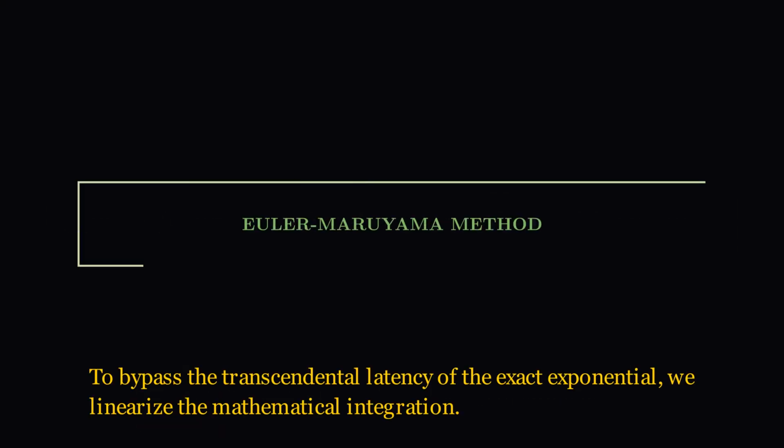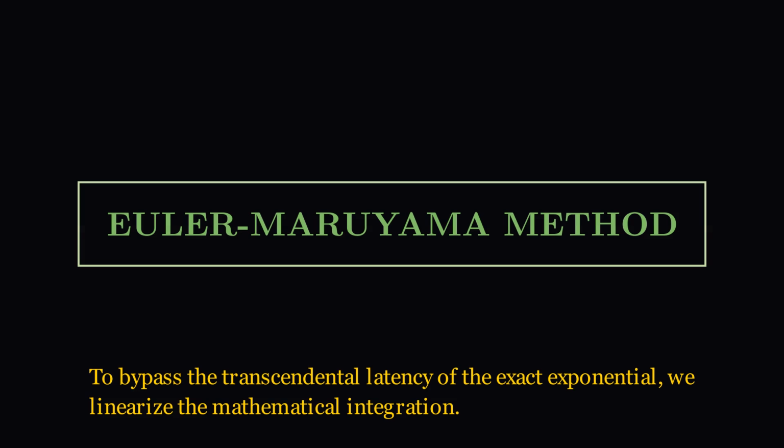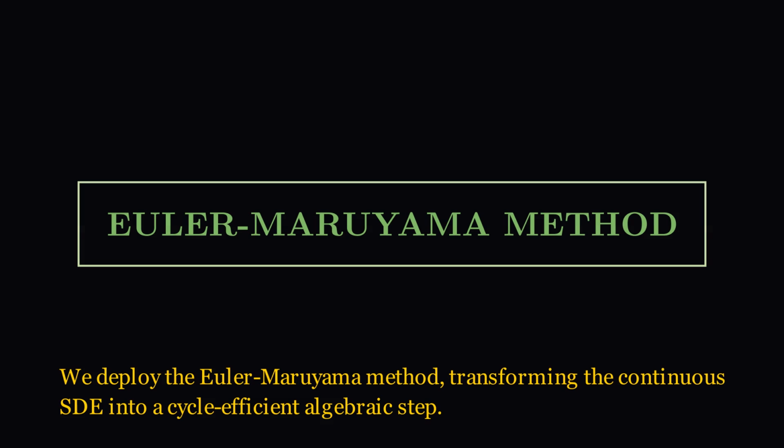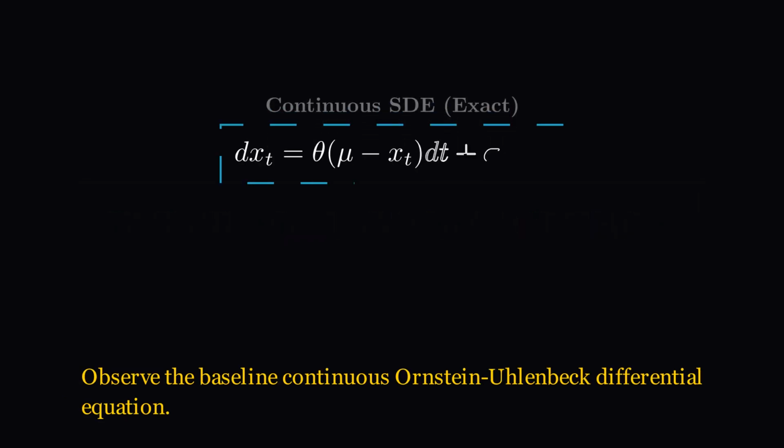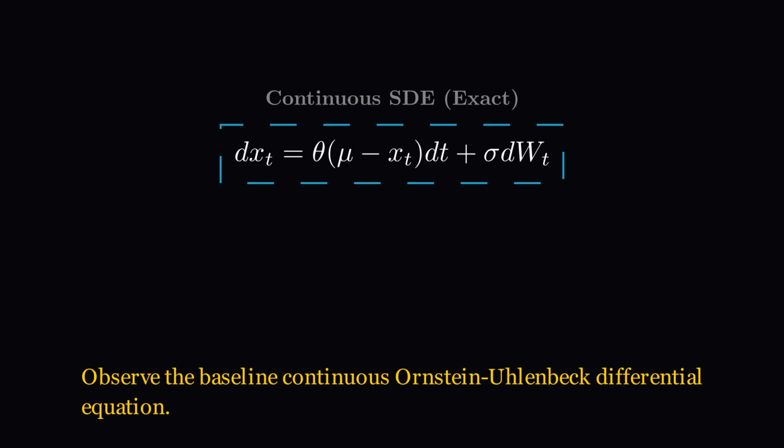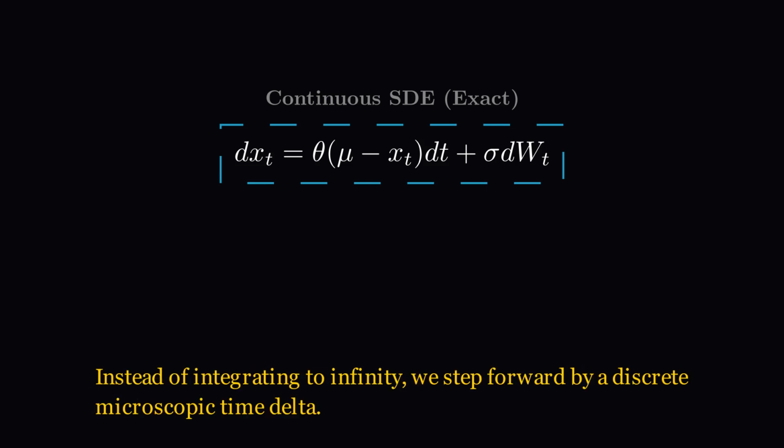To bypass the transcendental latency of the exact exponential, we linearize the mathematical integration. We deploy the Euler-Maruyama method, transforming the continuous SDE into a cycle-efficient algebraic step. Observe the baseline continuous Ornstein-Uhlenbeck differential equation. Instead of integrating to infinity, we step forward by a discrete microscopic time delta.